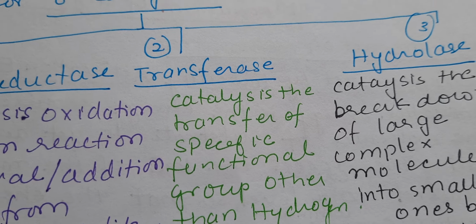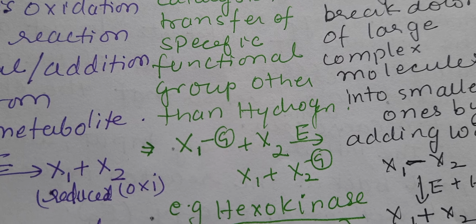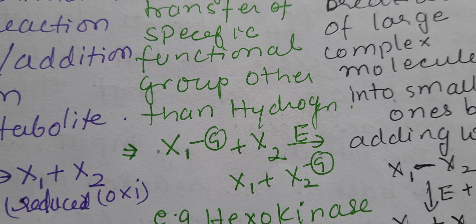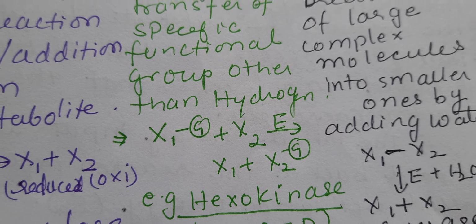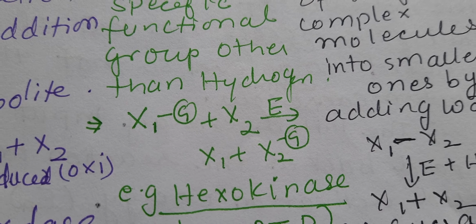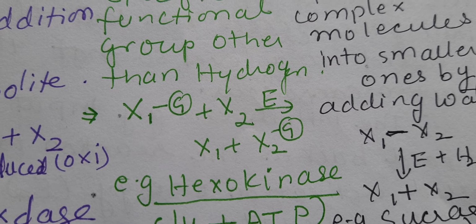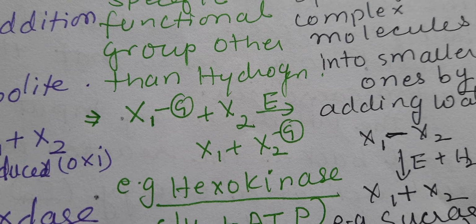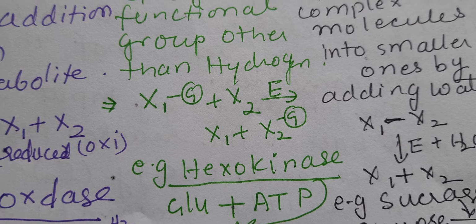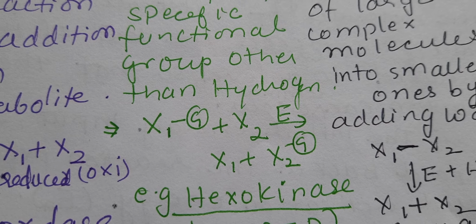Next enzyme is transferase, which catalyzes transfer of a specific functional group other than hydrogen. So it is not doing hydrogen and oxygen transfer, but transfer of some other group. Say substrate X1 is attached to a certain group. Now this group is transferred to X2. So in the product, X2 is now having the group. This is done by the enzyme, and this enzyme comes under the category of transferase.